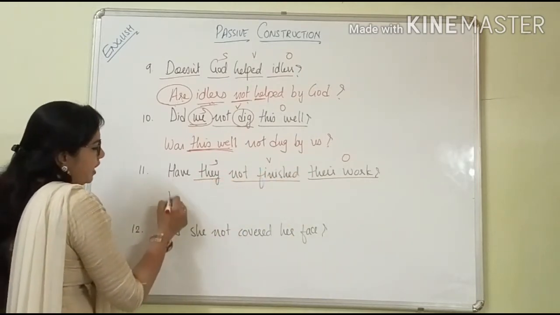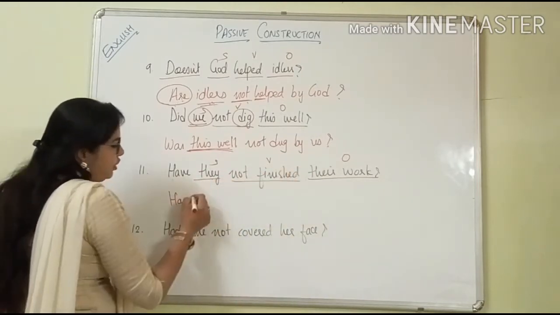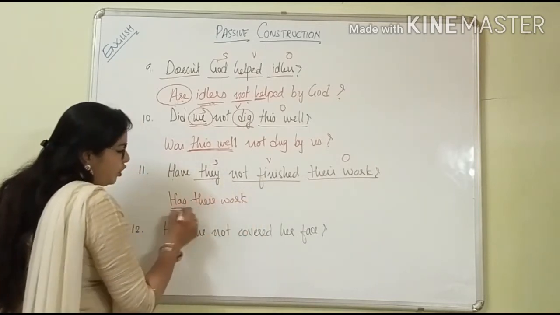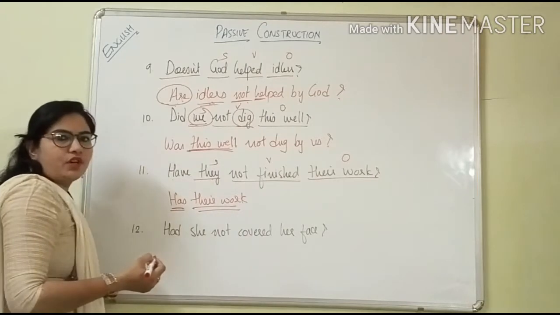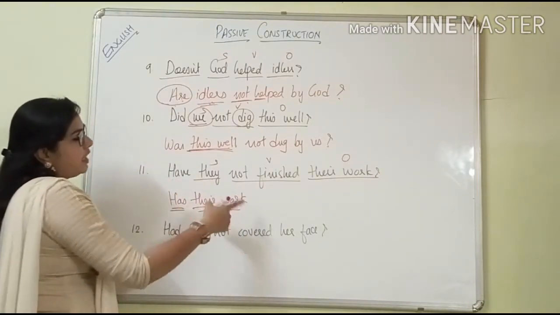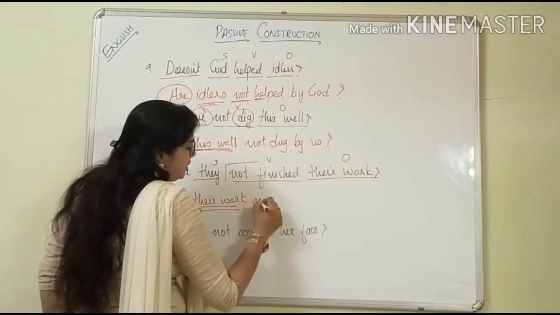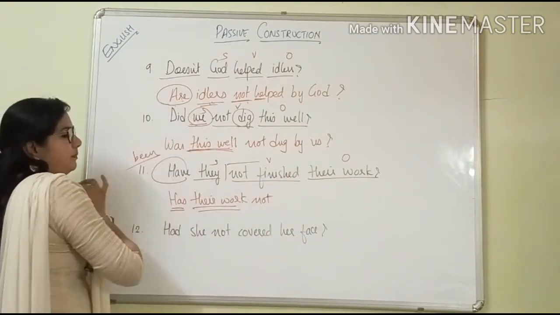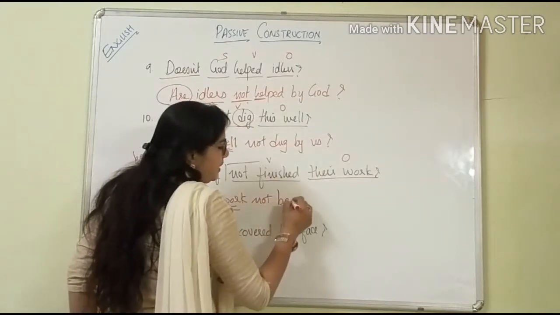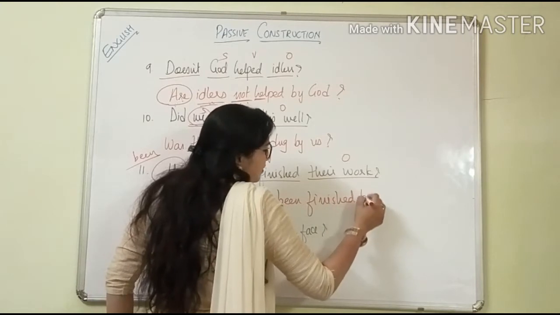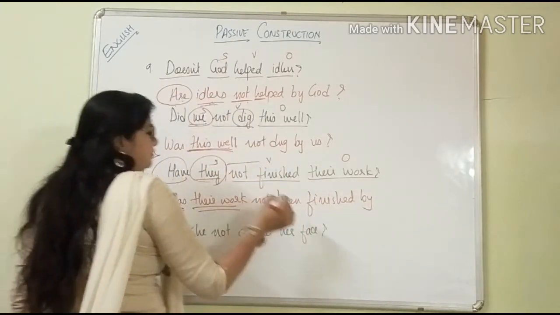So here instead of have, we are going to keep has. This has follows this word, their work. Their work is singular, that's why we are keeping here has instead of have. Has their work not, now with have or has what are we keeping? Been. Has their work not been finished by them?